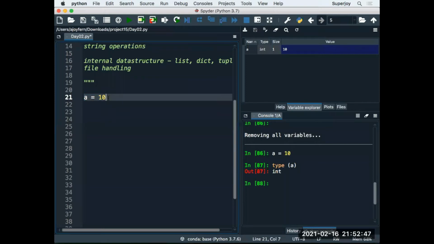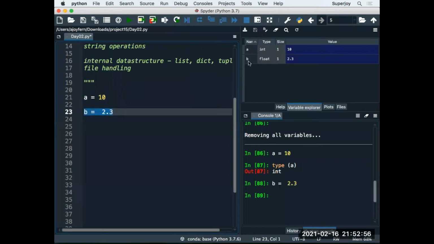Okay, so let me take one more example, guys. b is equal to 2.3. And if I select it and execute it using shift enter, guys, can you see? b is added there. And what is the type? Float is coming.